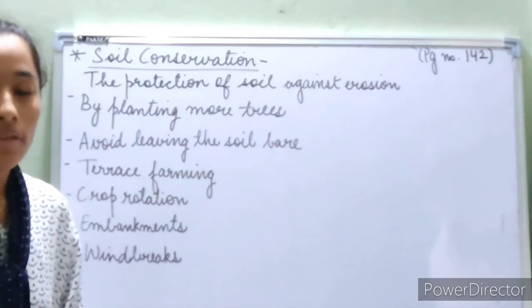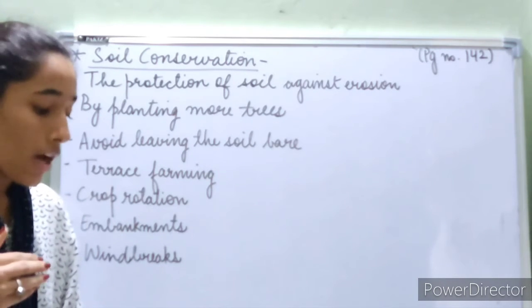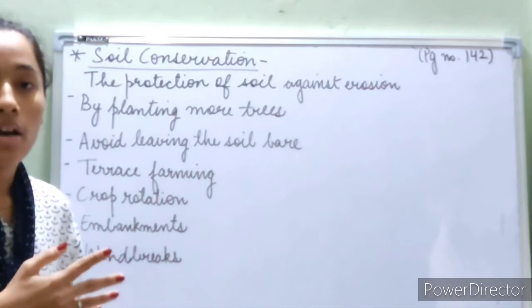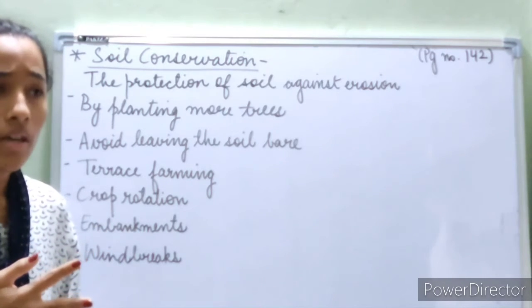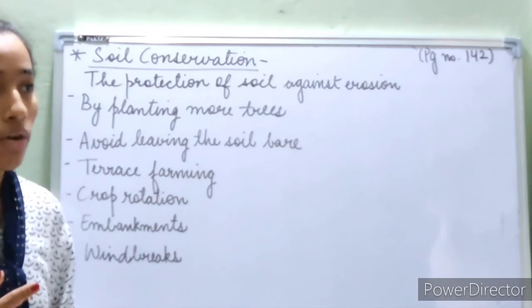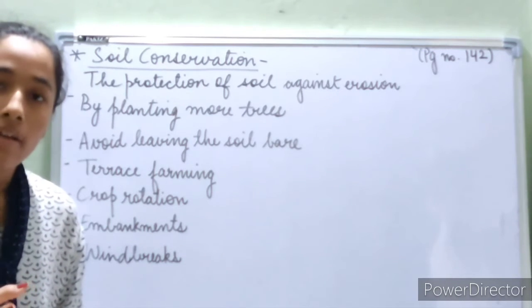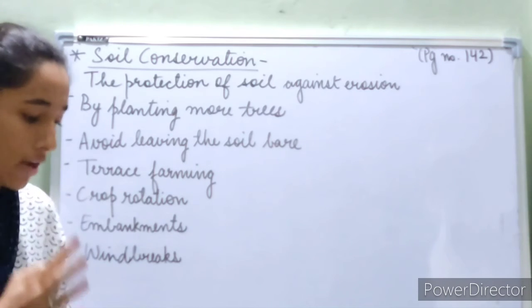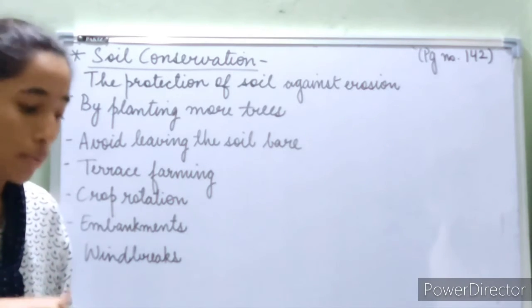And even if the water comes running down from one step to the next step, all the soil particles get combined together from one step to another when the water is flowing down.